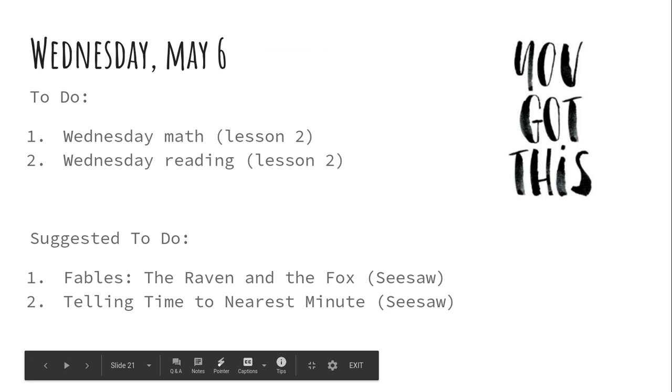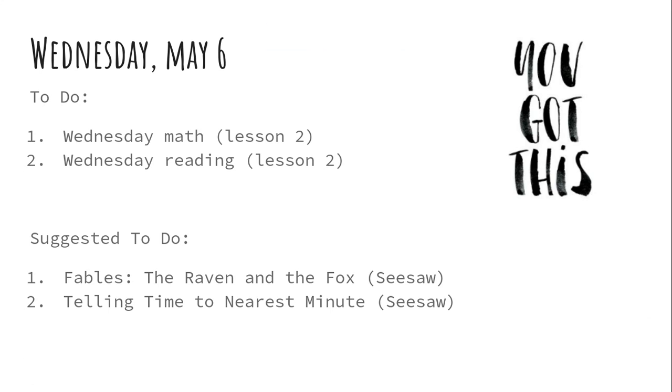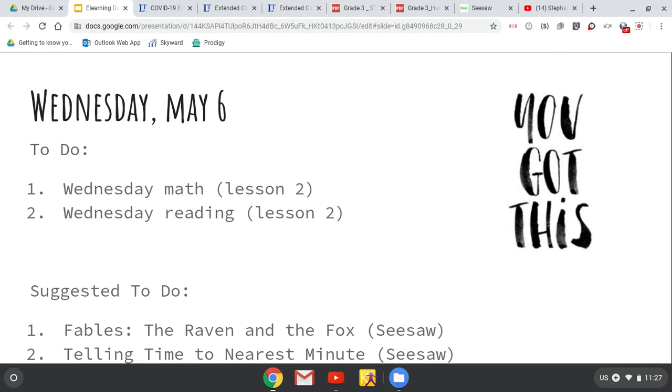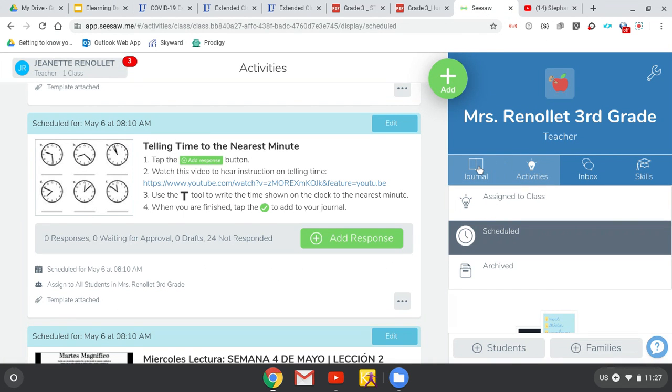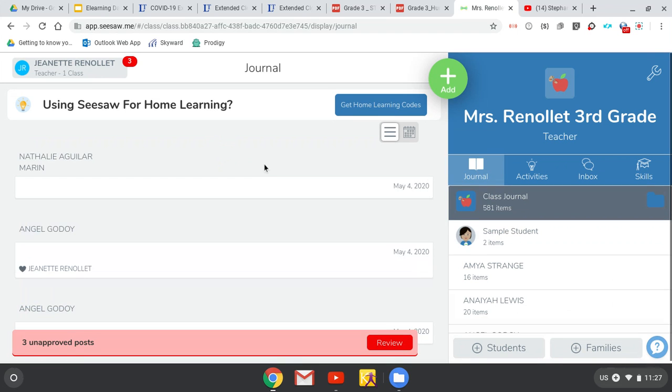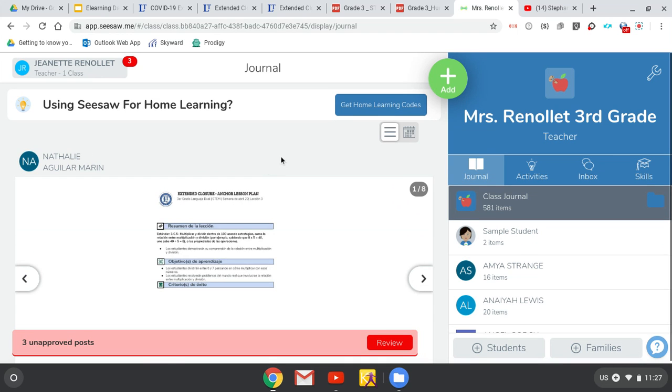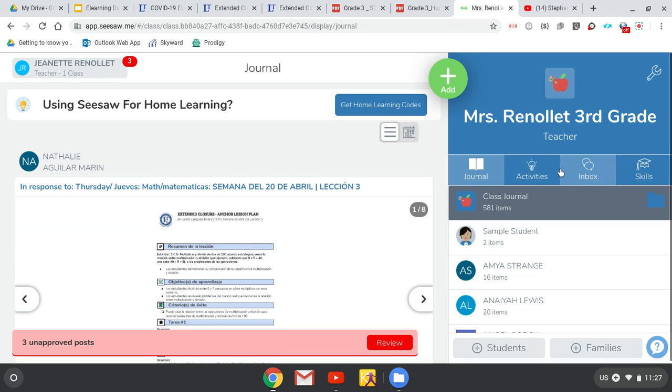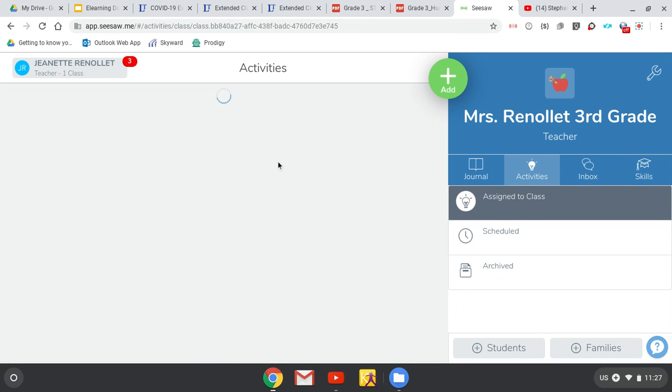Number 1 is called Fables, the Raven and the Fox. I have mentioned this to you before. It can be found on Seesaw. It is a lesson that Miss Lopez is teaching you, and she reads to you a fable called The Raven and the Fox. Let me show you what that looks like on Seesaw.